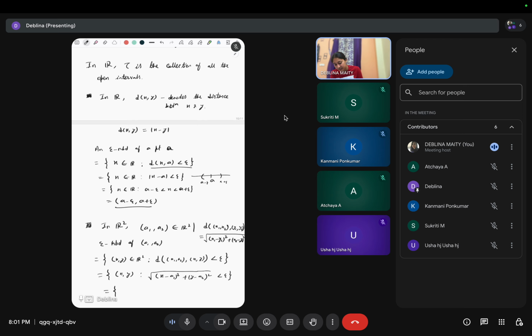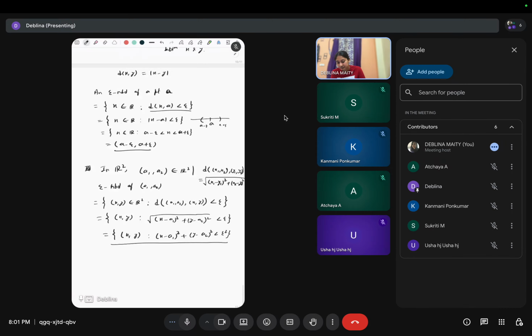So this implies all those x y such that this equation is an equation of a circle, right? So R2 means a plane, right? So there is some point a1 a2. Now the epsilon neighborhood of this point means what?